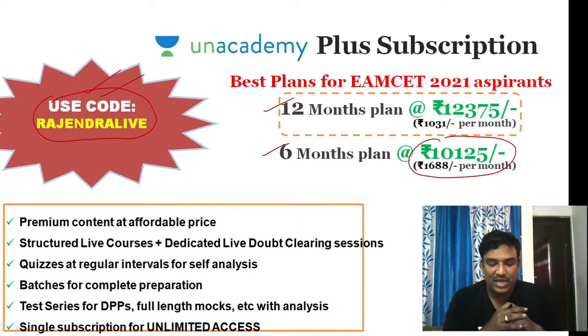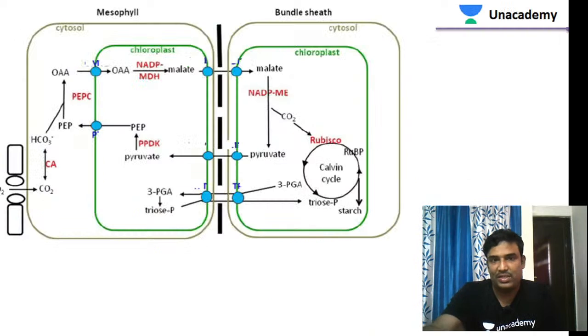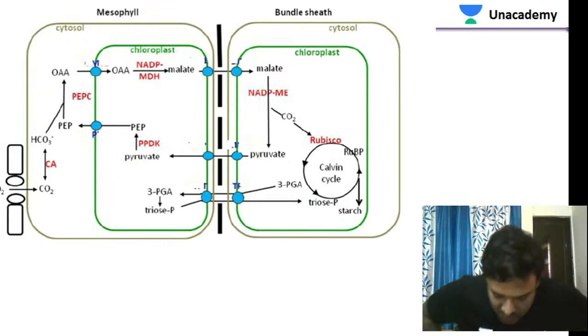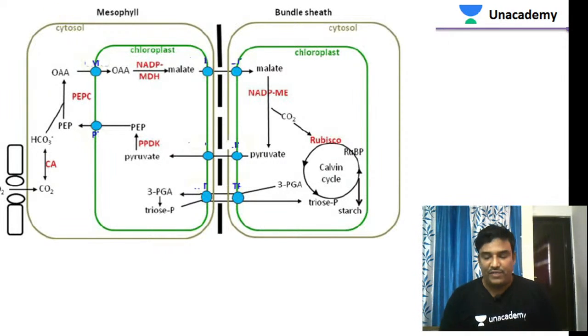So let us start today's topic, that is the C4 cycle. Let us see the C4 cycle, students. This is the C4 cycle or C4 pathway. It is also called the Hatch and Slack pathway. This pathway was given by two scientists, Hatch and Slack.